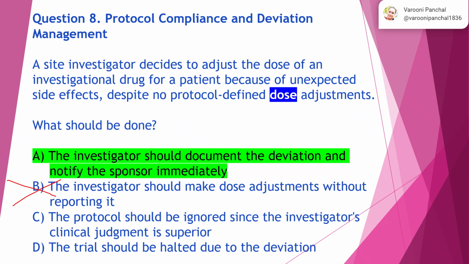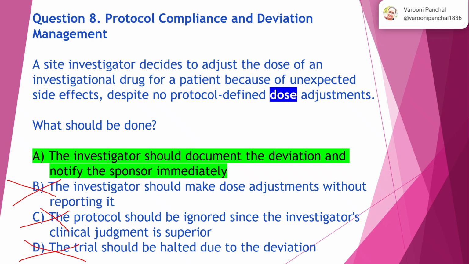Option C says the protocol should be ignored since the investigator's clinical judgment is superior. No, you cannot ignore the protocol. Protocol is the foundation and the backbone for conducting the clinical trial, to ensure that it is conducted in this specific way. Option D, the trial should be halted due to the deviation. No, it's not mandatory. Just because one side effect has occurred, you don't need to halt the trial, right?